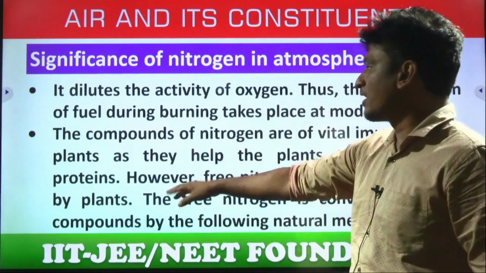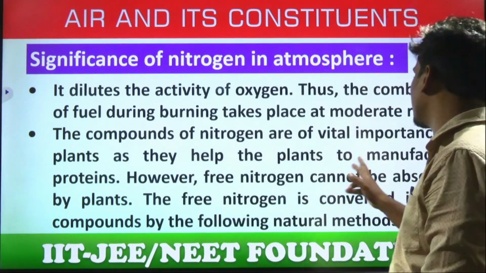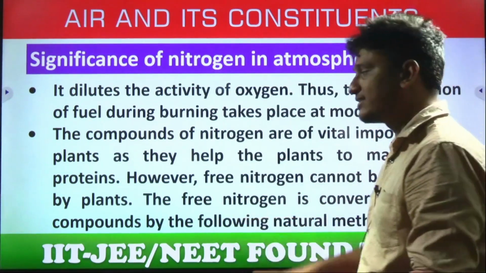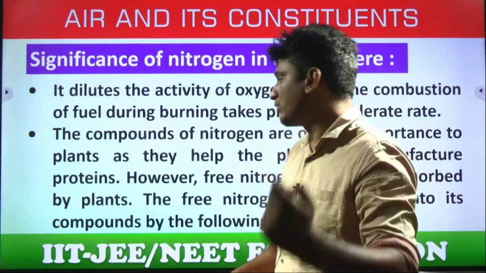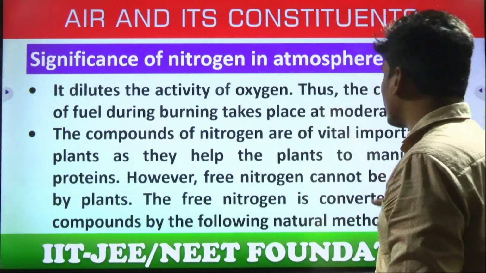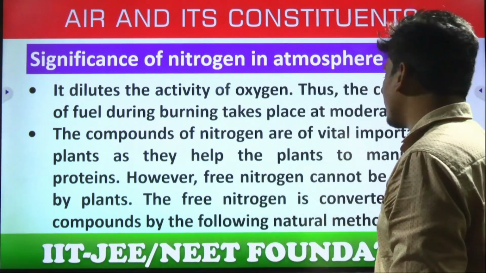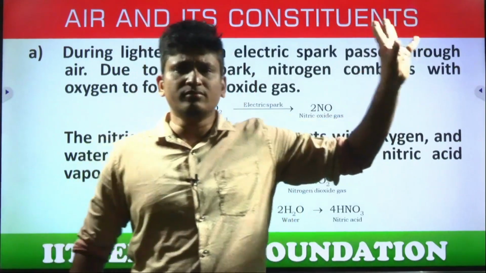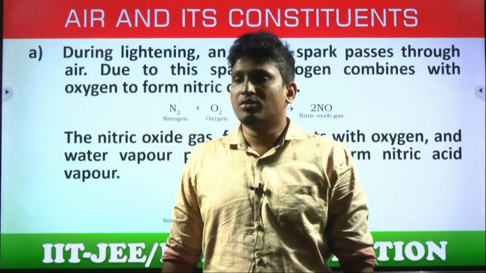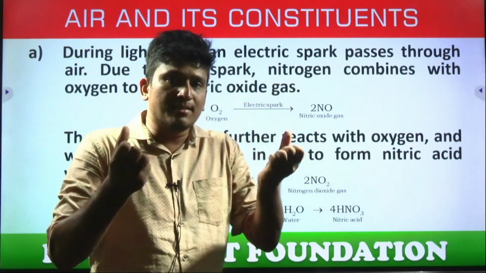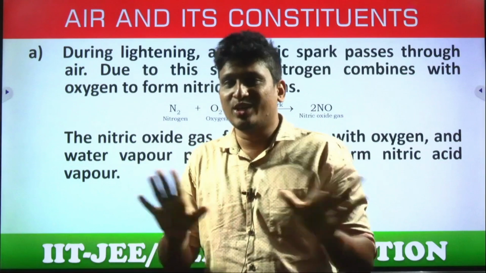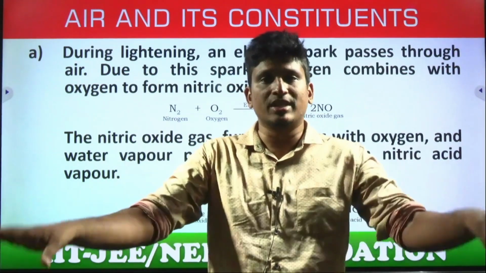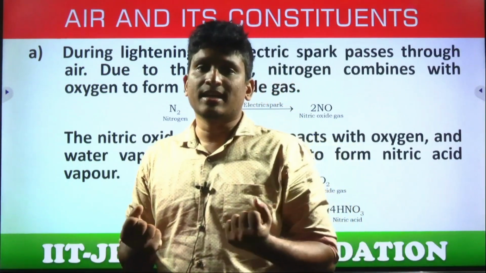So, the compounds of nitrogen are of vital importance to plants as they help plants to manufacture proteins. Like I said, one of the key elements in proteins is nitrogen. However, free nitrogen cannot be absorbed by the plants. The free nitrogen is converted into its compounds by the following natural methods. So, nitrogen is there in the air, N2. Does that nitrogen directly get absorbed by the plants? Absolutely no. Students, of course, there are some types of plants where it happens, but in general, we are talking about the general case.